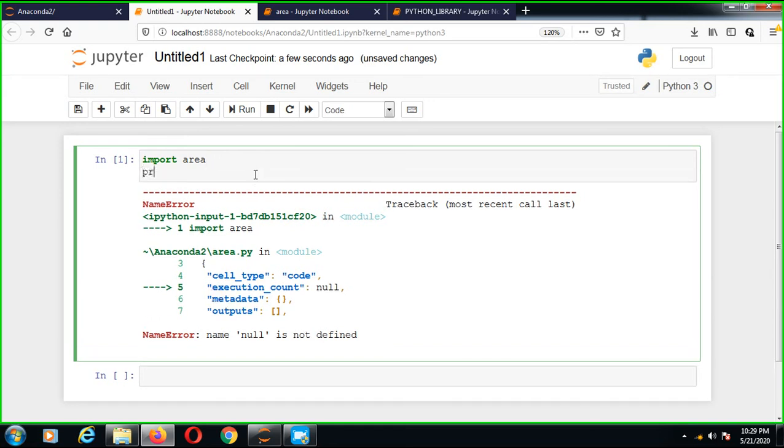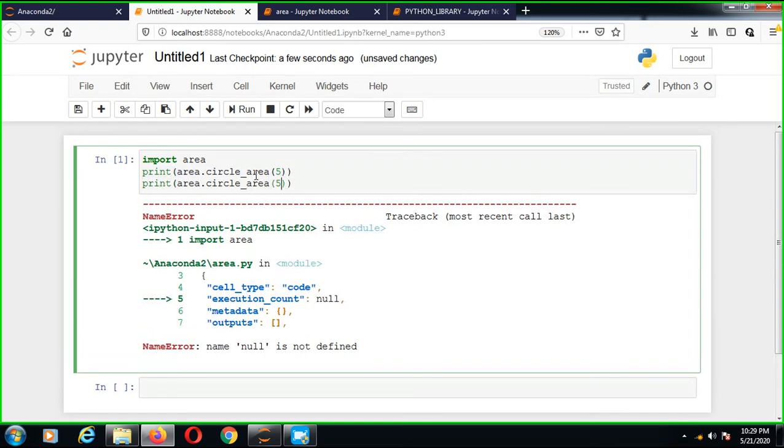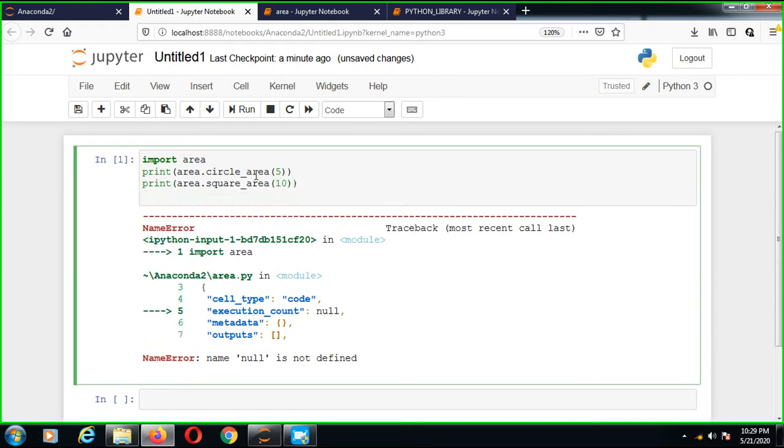Then print area.circle_area(5), print square area(10), and rectangle area equals (20, 40).